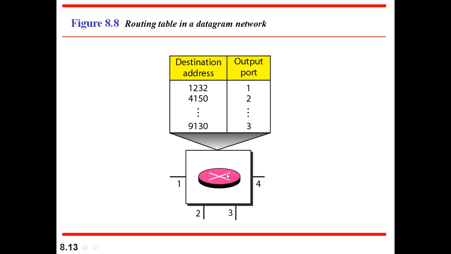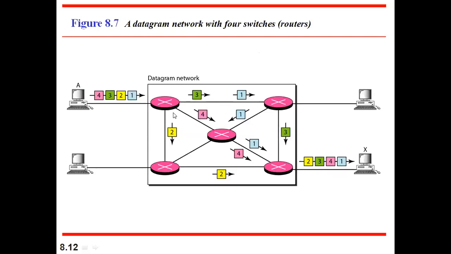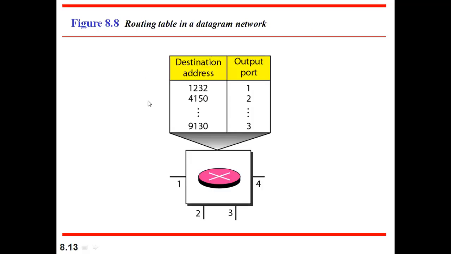Like this, because the switch is having 4 ports here. See here, they are having 4 lines: 1, 2, 3, and 4. So in which link do I have to send? That decision will be taken based on this routing table.